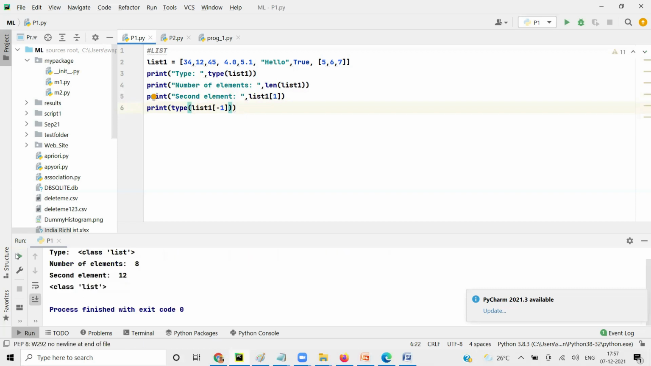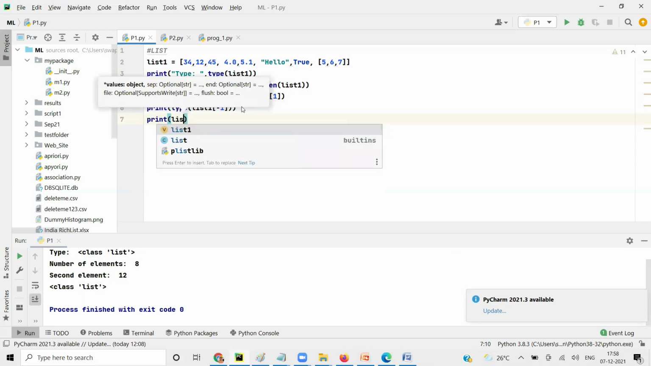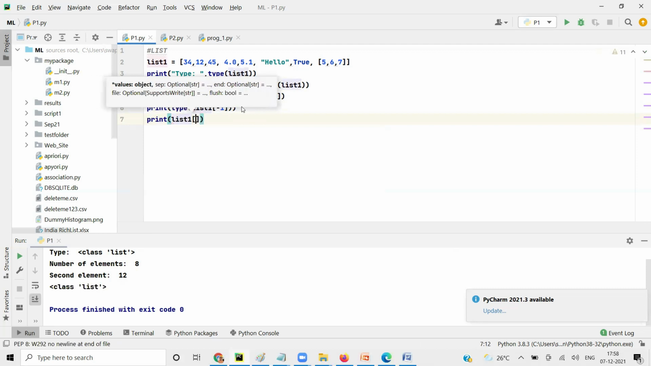So now if this whole thing is a list, how do you print the last member of a list? Inside the list, again we have to give something like list 1, and this is -1. So this whole thing is a list inside a list. I want the last element of this last list, so I'll put one more square bracket.